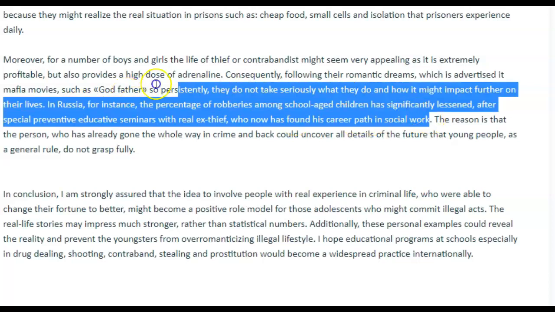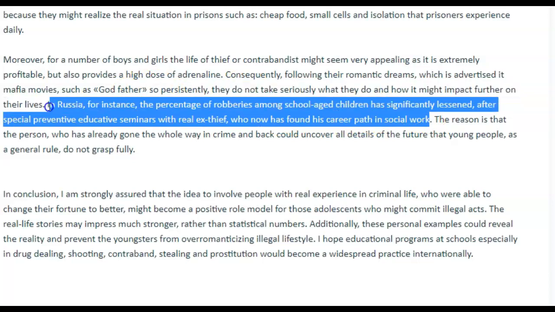So look, let me show you what I mean. Your first sentence is about adrenaline, right? Then you talk about movies like The Godfather, which influence these teenagers. And then here you tell me that crime among young people has lessened. So you have three sentences that really don't feel like they match with each other at all. They don't link to each other in a logical way. They just seem disjointed and you put them together.